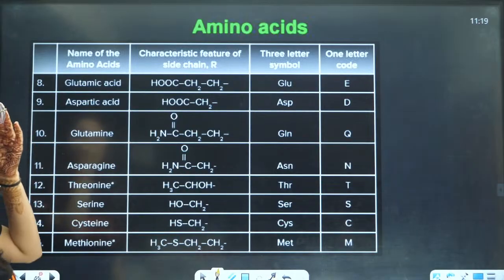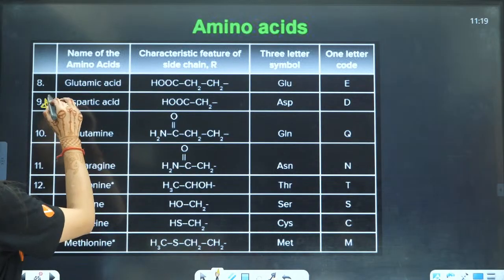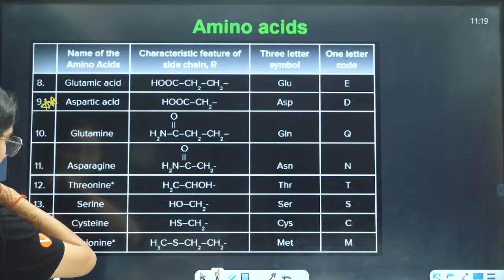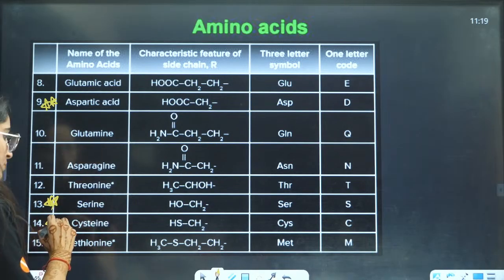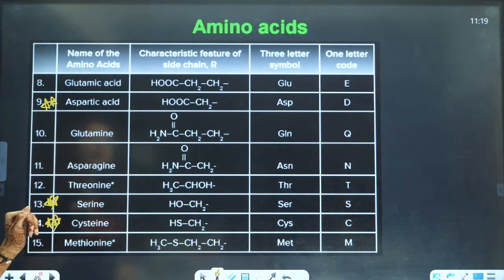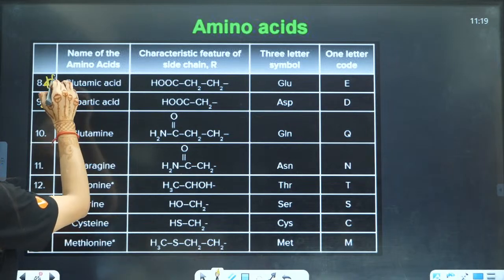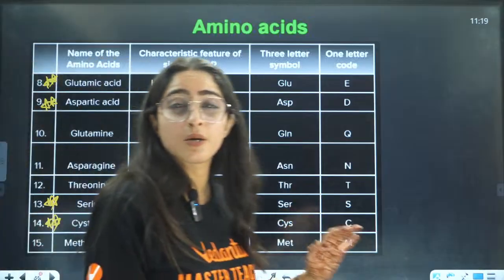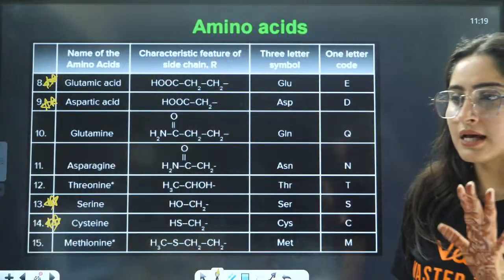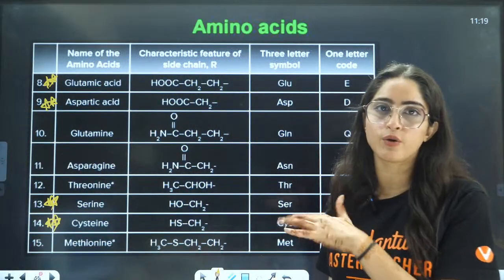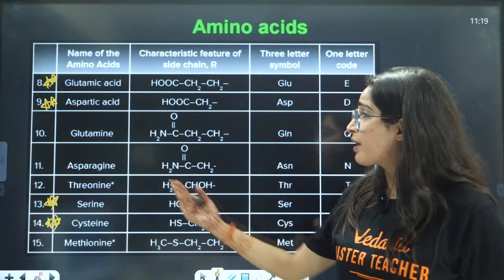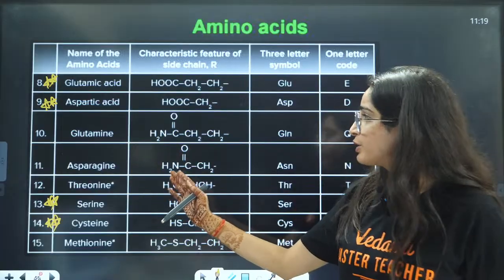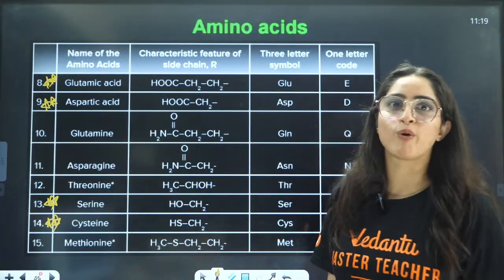Next, aspartic acid is also very important. Then serine is very important. Then cysteine is very important. Then you have glutamic acid is also important. So these are some of the important amino acids. The structure of these amino acids are important for you. Rest, the structures are important, no doubt. Asparagine is also important to you. Glutamine is also important.